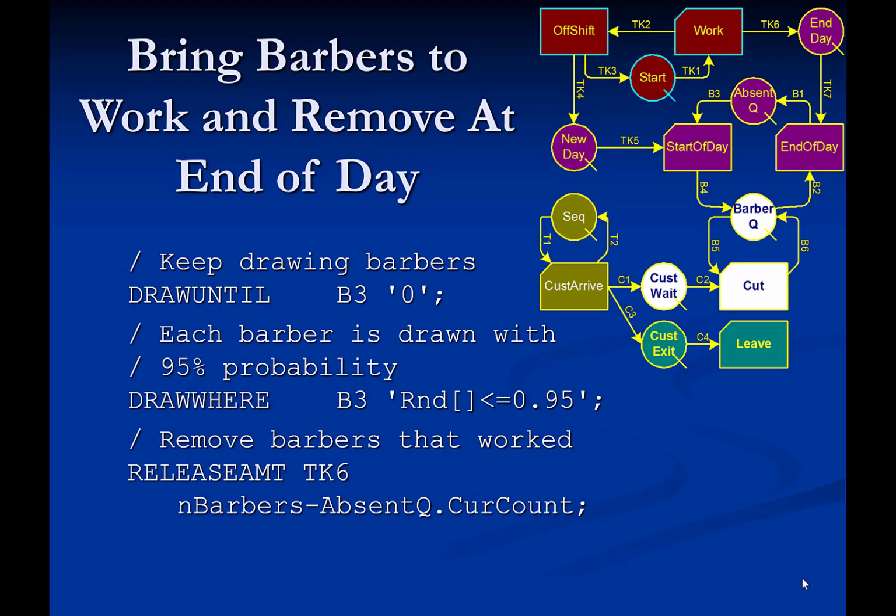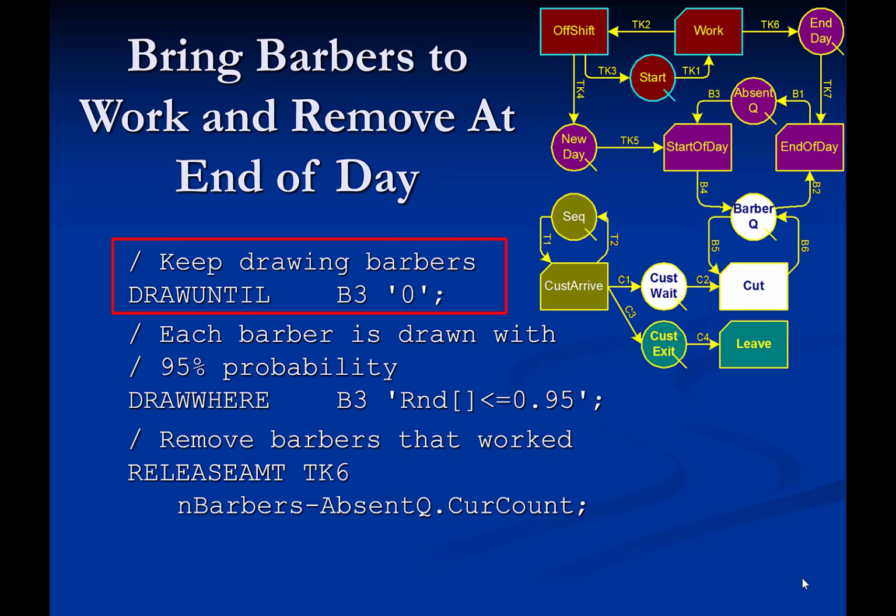These statements bring the barbers to work and remove them at the end of the day. When combi start of day starts, it tries to remove all three barbers from absent queue. Link B3 does this by pointing to and attempting to draw each barber one after another.